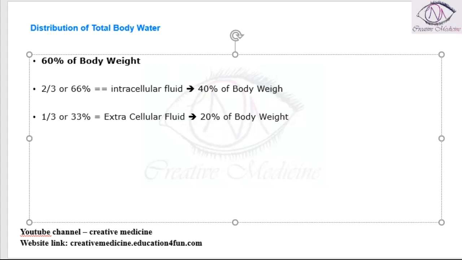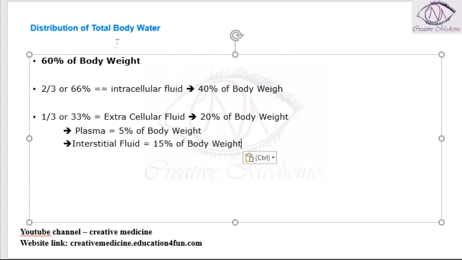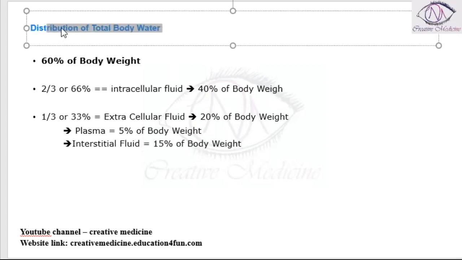Now, among this 20% of body weight of extracellular fluid, plasma constitutes around 5% of the body weight, whereas interstitial fluid will constitute 15% of body weight. So, this is the distribution of total body water.